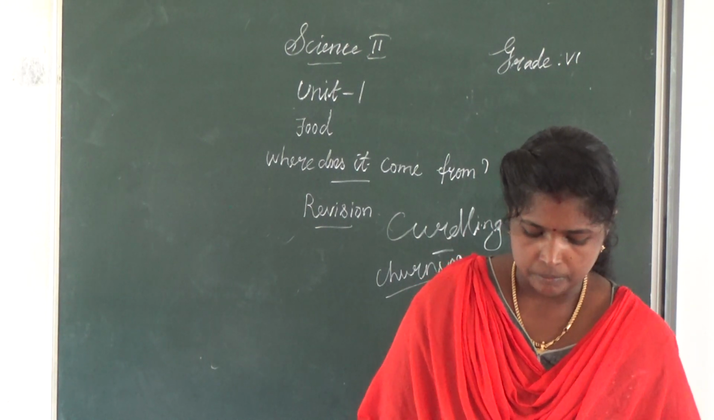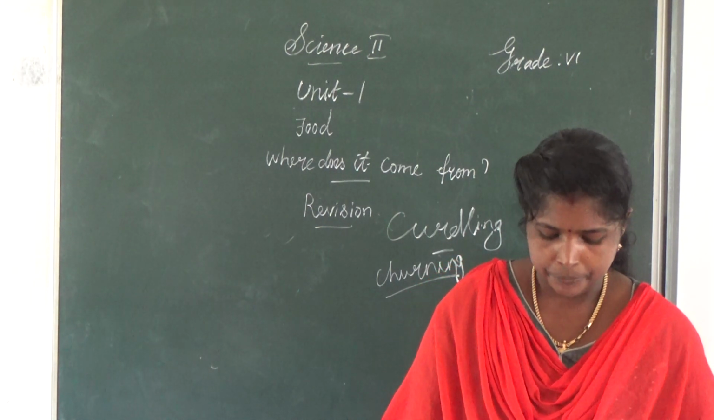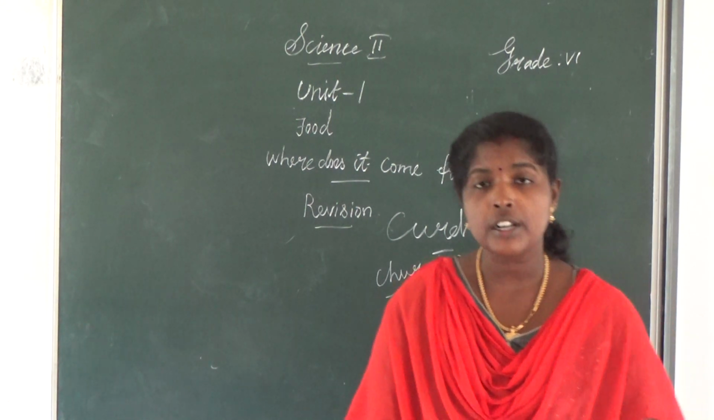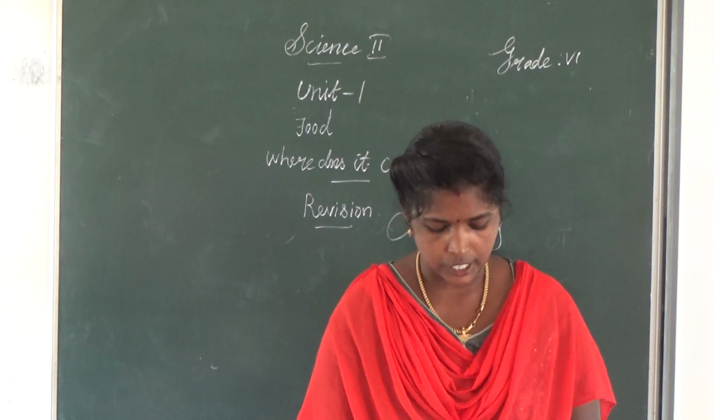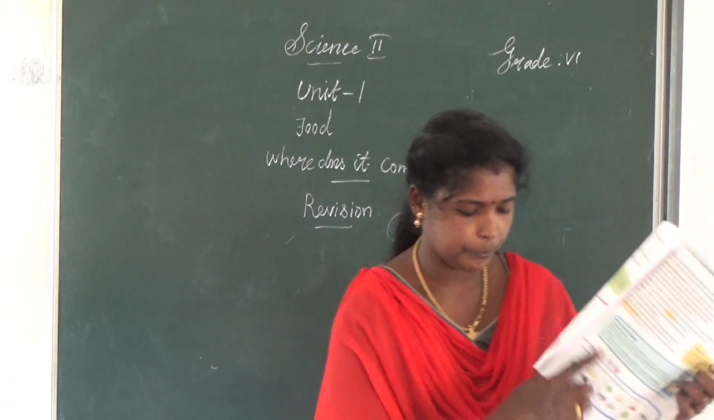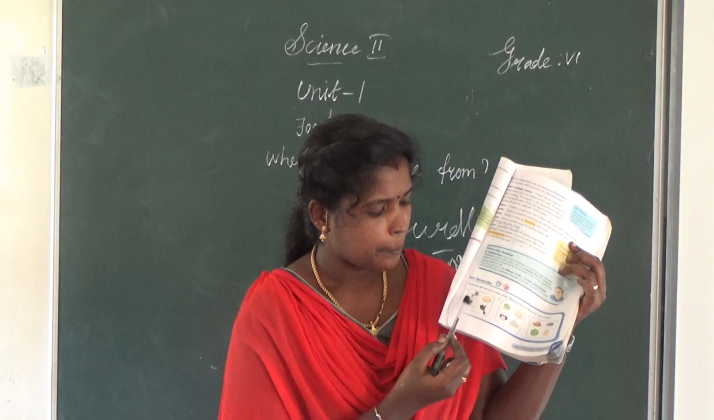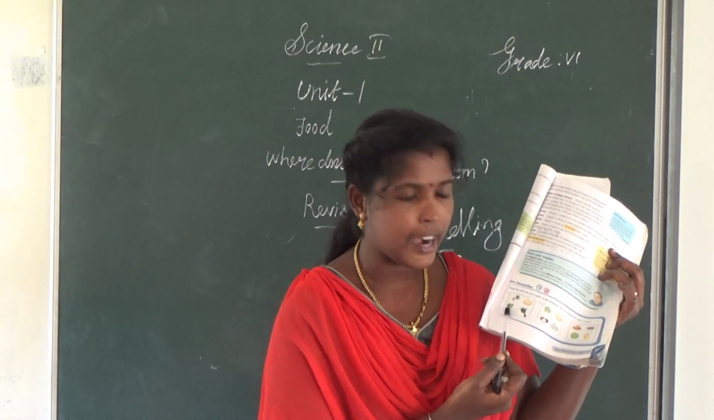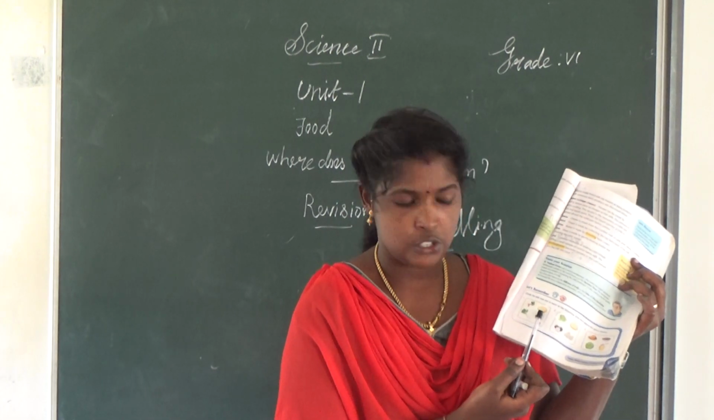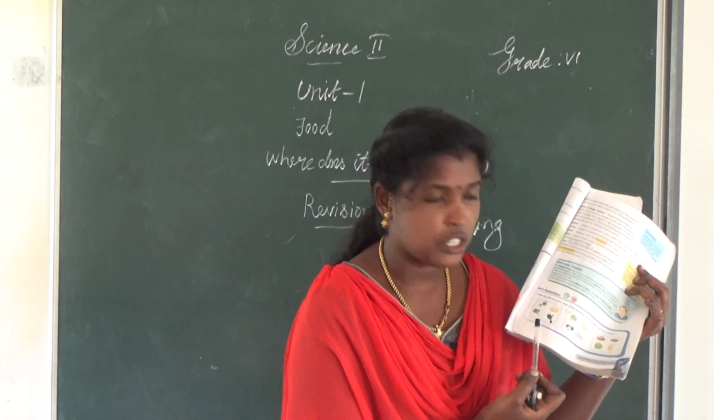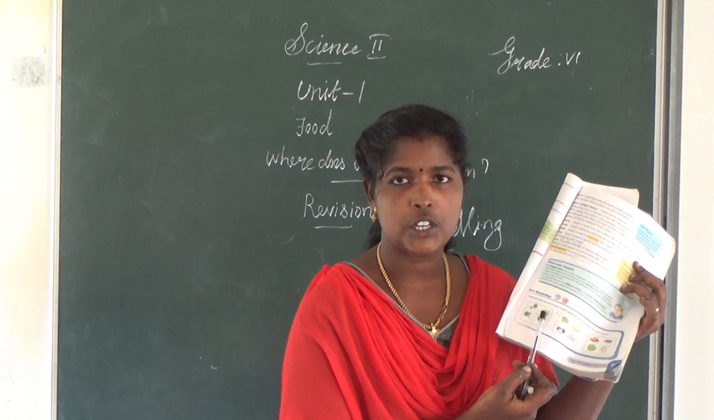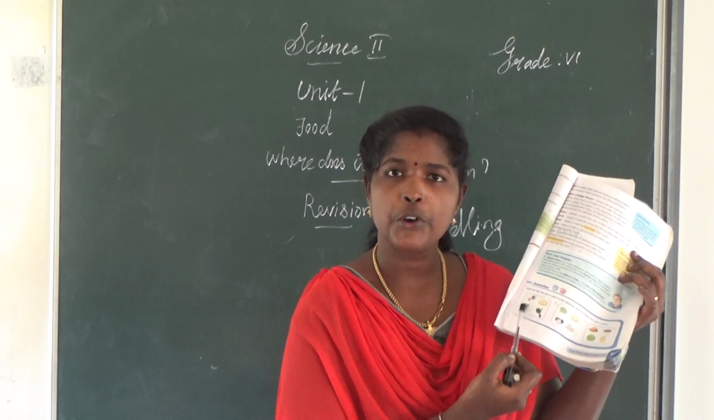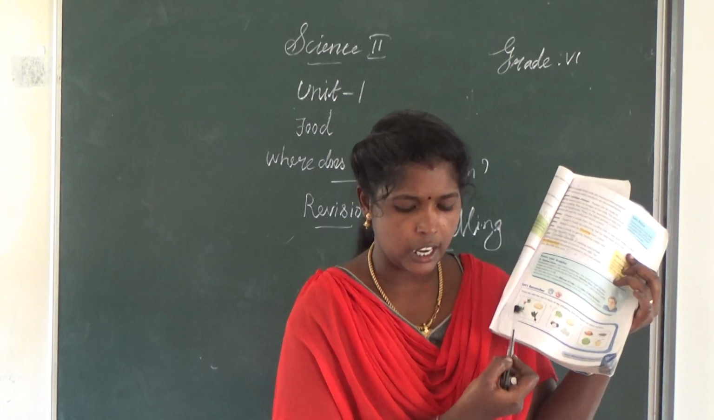Let's remember. Circle the odd one out in each of the following. Give one reason for your choice. Listen: turnip, beetroot, radish and potato. Which one is different? Potato. Others three are modified roots.